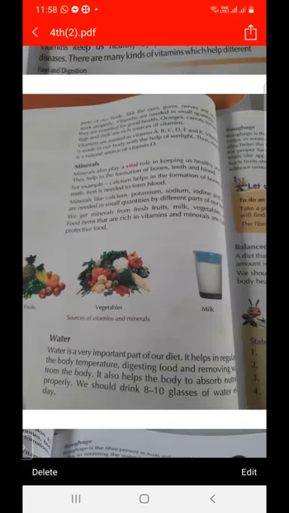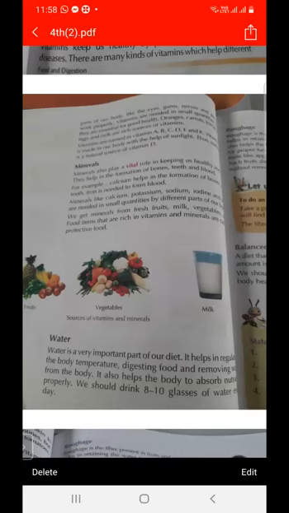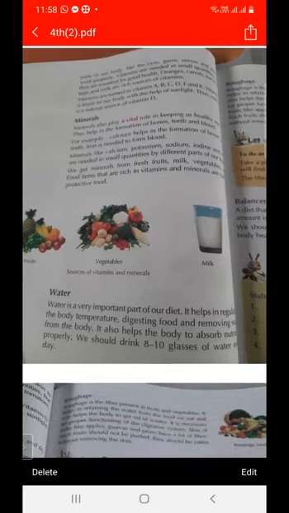And next is water. What is the function of water? It helps our body keep a constant body temperature, and it helps in digestion of the food. It also removes the undigested part and the waste from the body. And we should drink a minimum of 8 to 10 glasses of water per day.